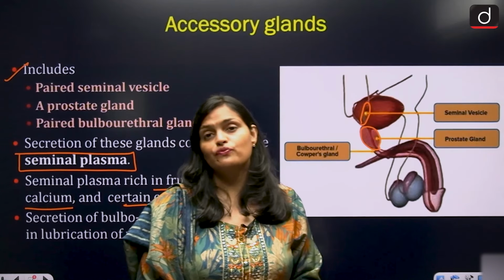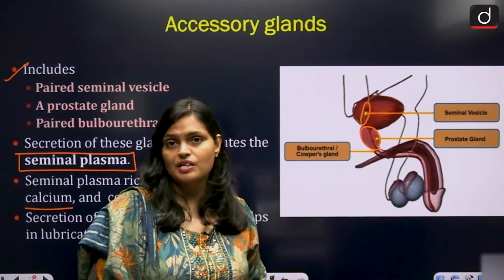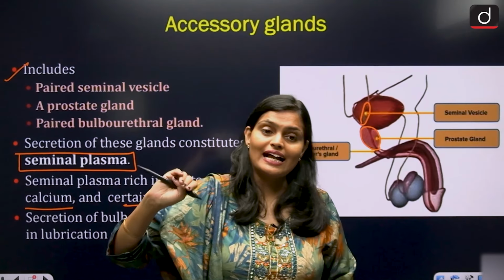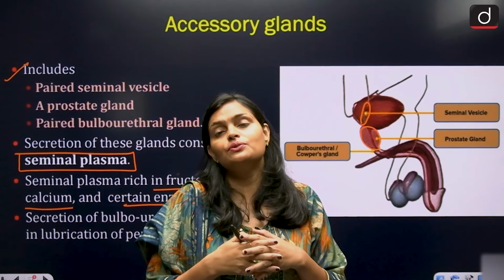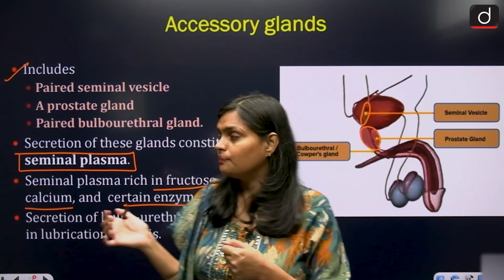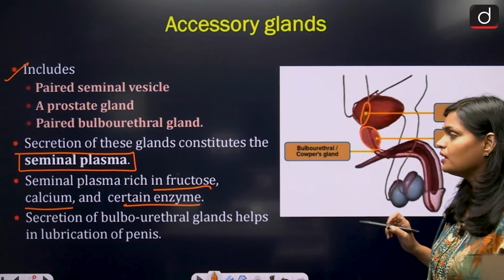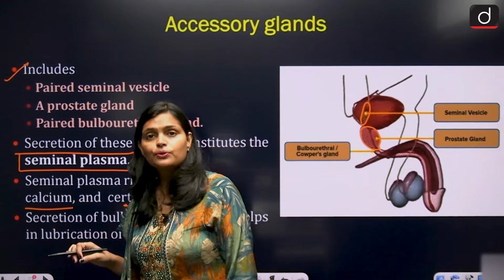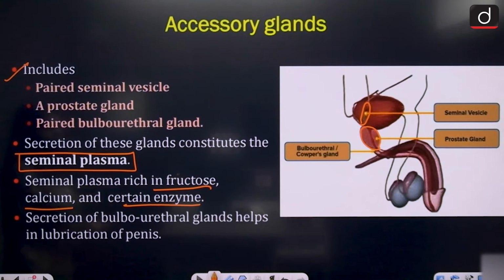It forms from the seminal vesicle and prostate gland fluid, together with the sperm. Secretion of the bulbourethral gland helps in lubrication of the penis.